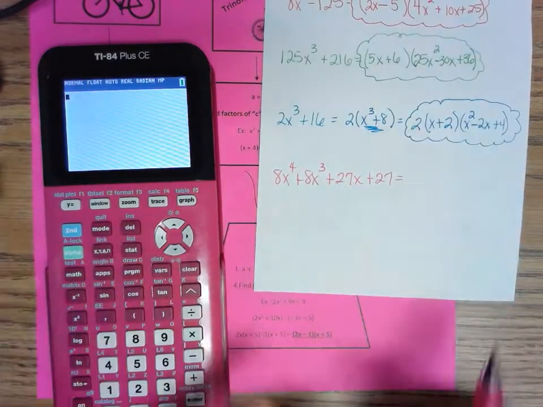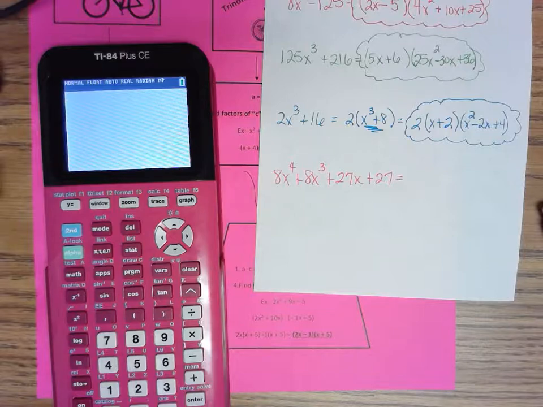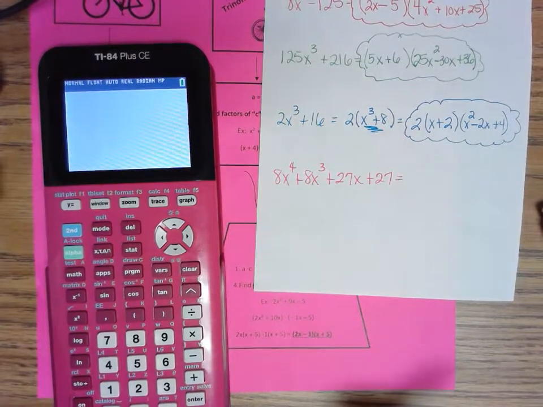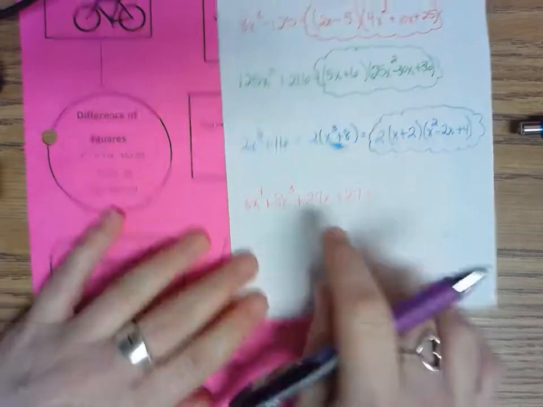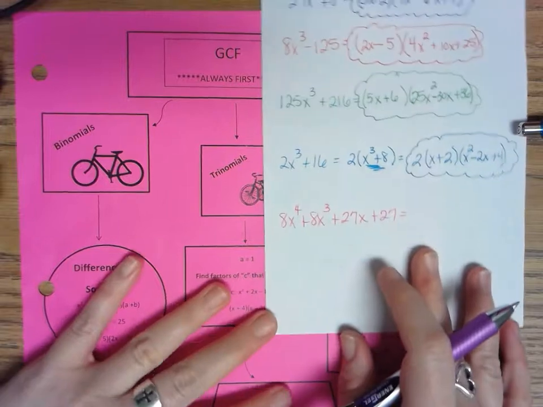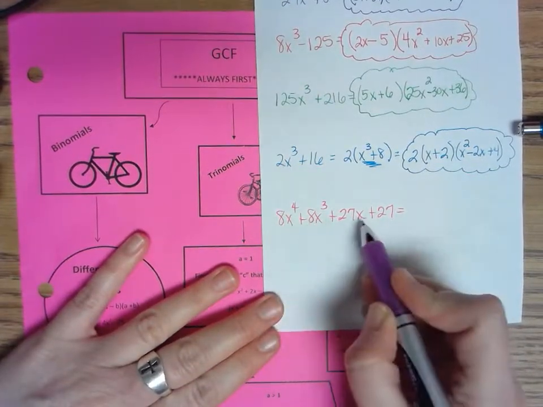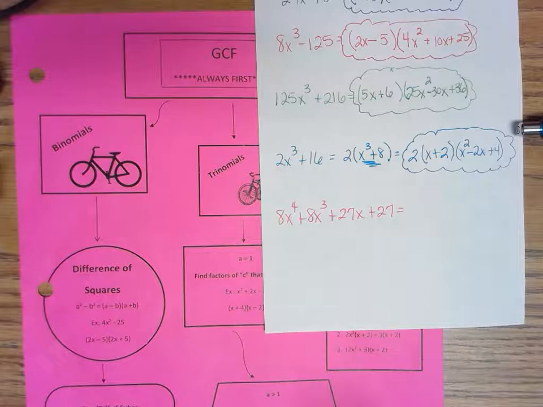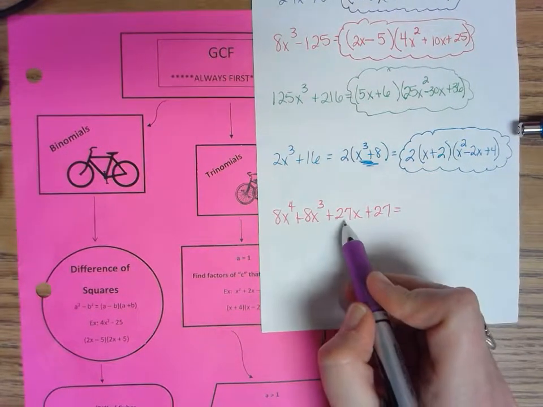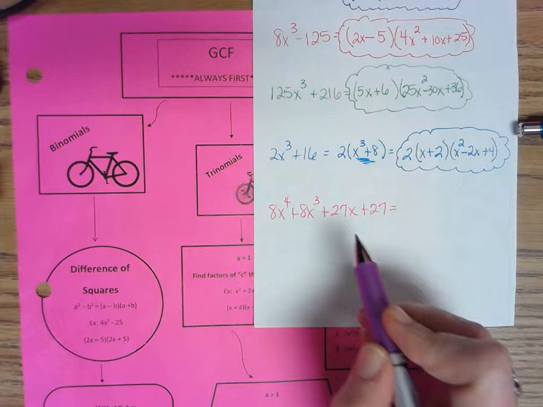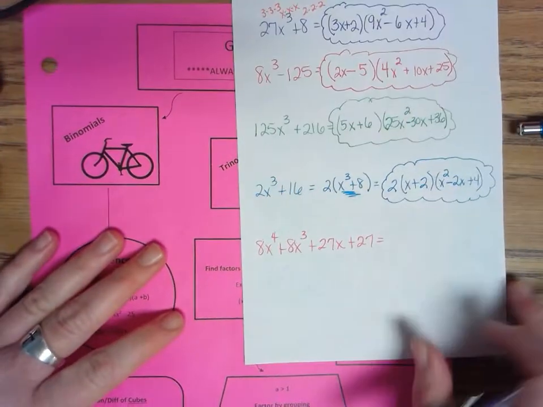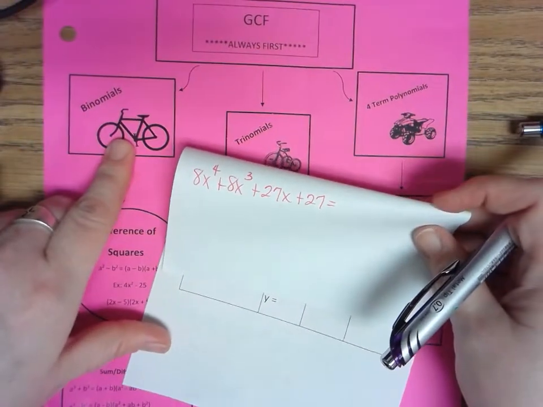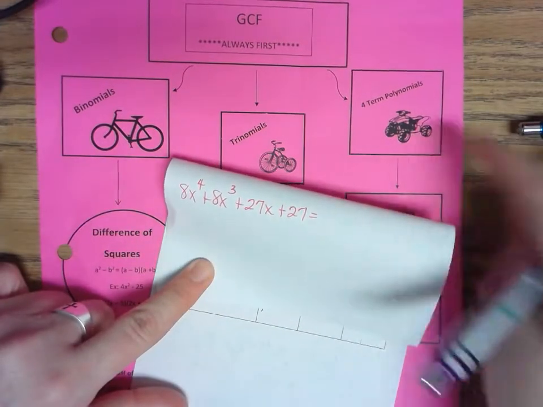Now this is partially a review from the last video with 4 terms, but I put it on here for a reason. It's going to actually hit both. So when I first start, I always check for a greatest common factor. 8 and 8 have a common factor, but 8 doesn't go into 27. The next number that goes into 8 is 4. 4 does not go in evenly to 27. And then 2, and 2 doesn't. So I don't have a greatest common factor. So for this particular problem, I don't have a binomial this time. I have a 4-term polynomial.